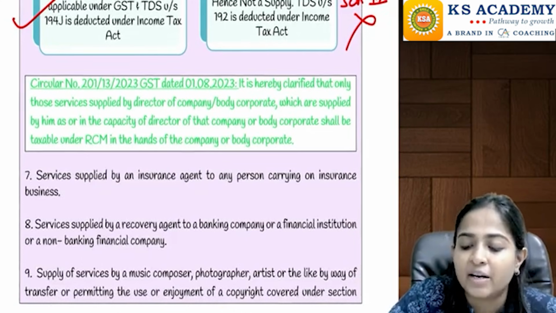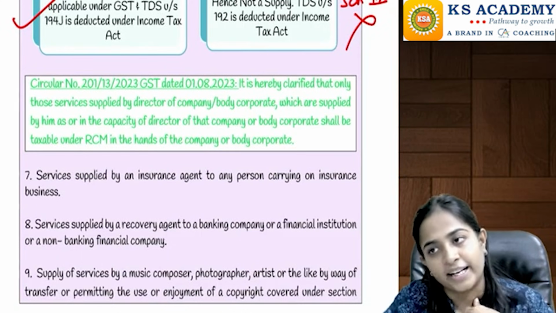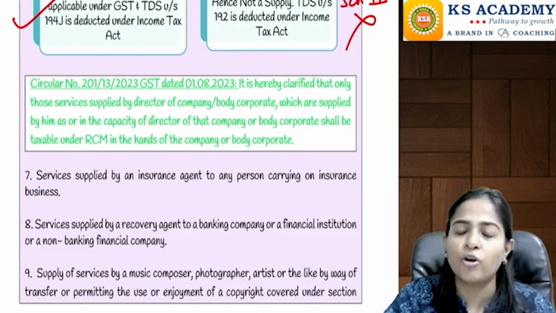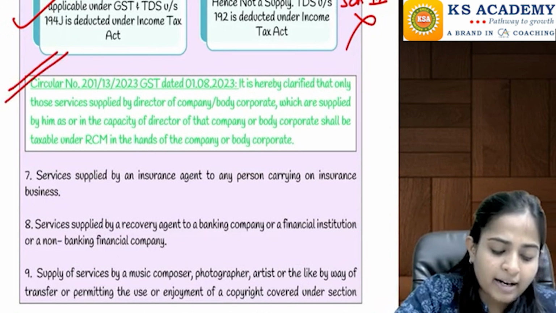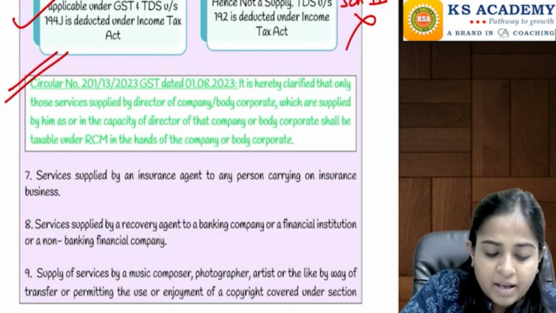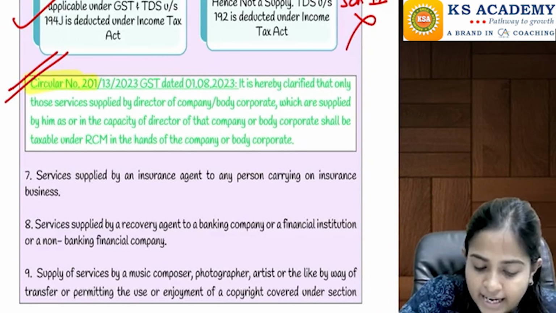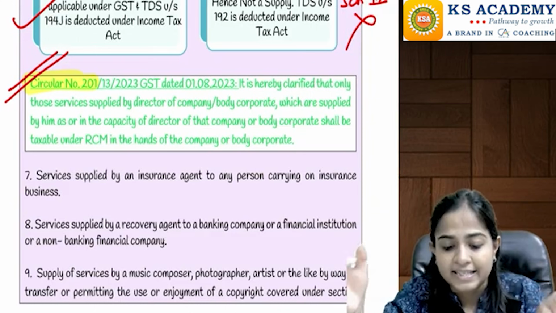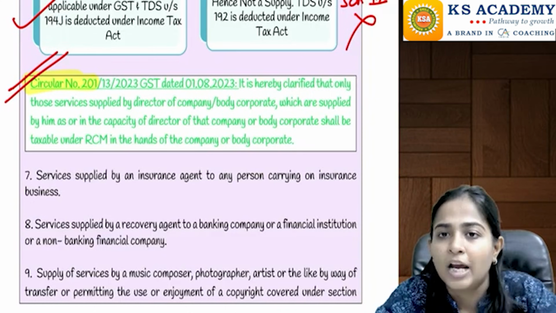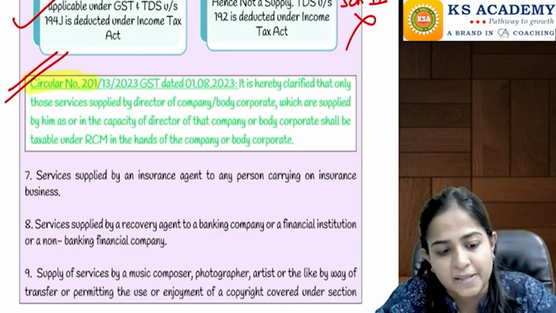If he is receiving in a professional capacity, in capacity of a director from a company or from a body corporate, then in that case reverse charge mechanism will be applicable. Now they had given a clarification that whatever services the director is providing in capacity of the director of the company, only for that reverse charge mechanism is applicable.